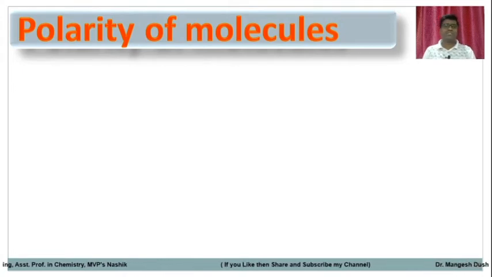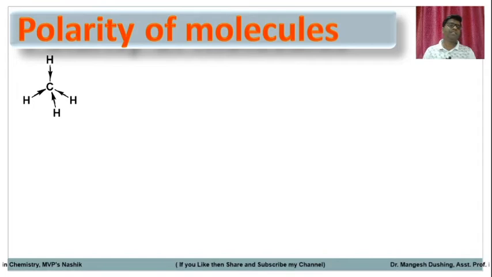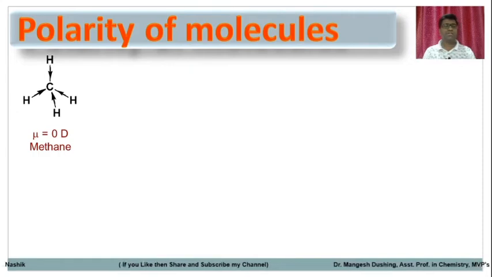Now we'll see the dipole moments in some molecules. For example, the methane molecule. Methane is somewhat spherical, with tetrahedral geometry, so all bond angles are 109.5 degrees. Carbon is more electronegative than hydrogen, so it pulls electrons towards itself. But here equal and opposite charge separation is there. That's why this molecule becomes non-polar. So mu is equal to 0 debye, because the pulls compensate, being equal and opposite.